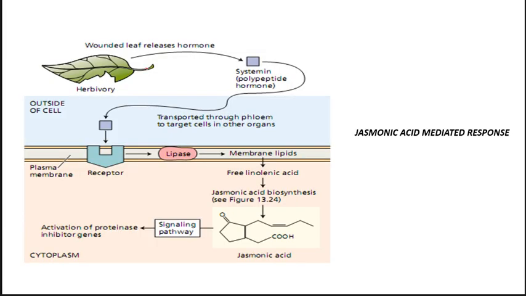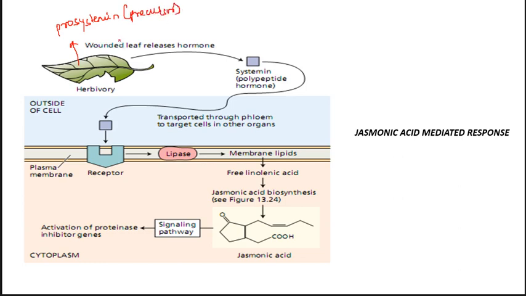This was first seen in tomato plants. Whenever a tomato leaf was wounded or infected, it first synthesized a hormone named prosystemin, a precursor protein.